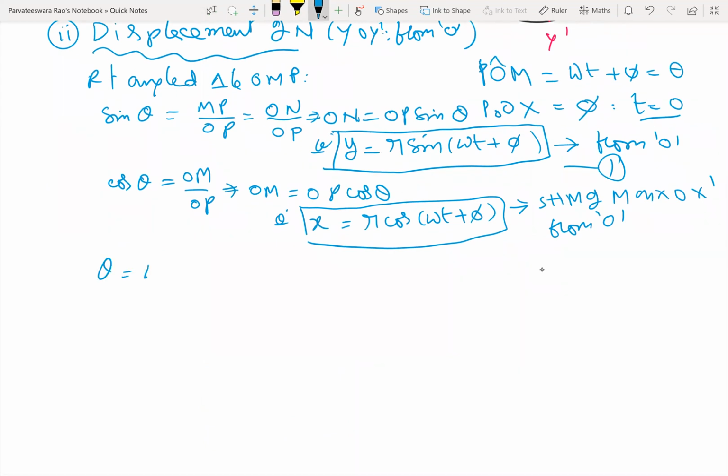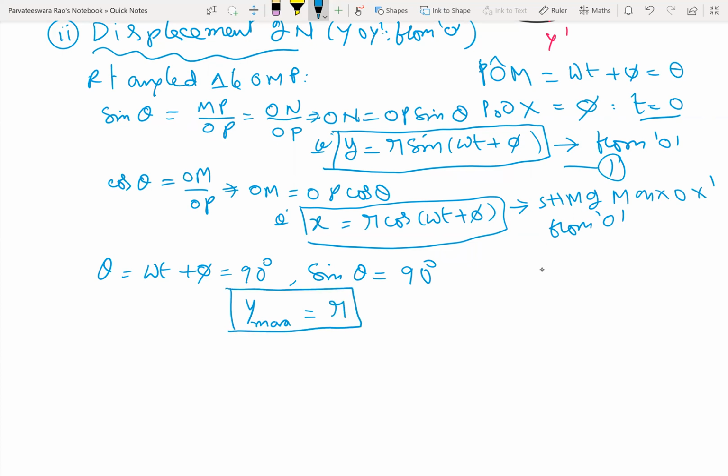For theta is equal to omega t plus phi is equal to 90 degrees, sin theta is 1, so the displacement will be maximum and equal to the radius of the reference circle. So y max is equal to r.